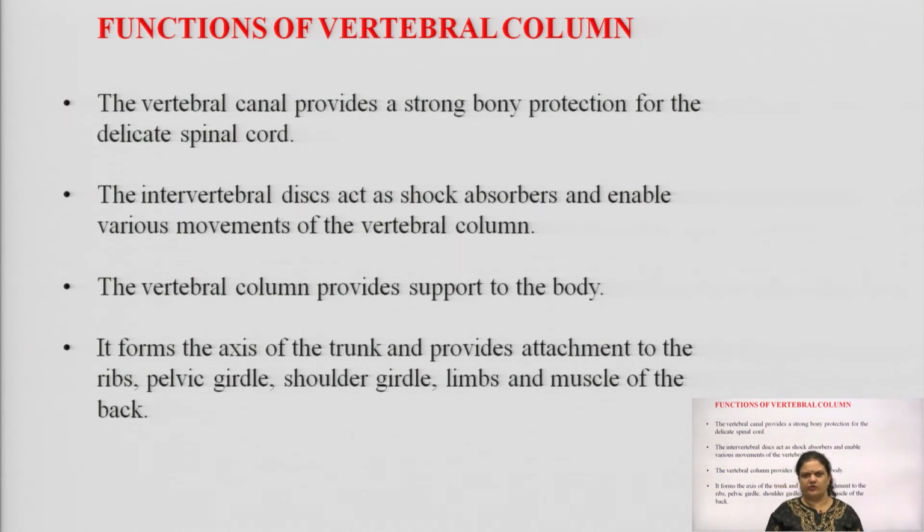I hope you know about the trunk. The complete body area is considered as the trunk, apart from the upper limbs, forelimbs, and the axial skeletal system. So, the vertebral column forms the axis of the trunk, and it provides attachment to the ribs. We have 12 pairs of ribs in the diaphragm area. Then we have the pelvic girdle and the shoulder girdle, the limbs, forelimbs and hind limbs, and it also provides protection and support for other muscles.